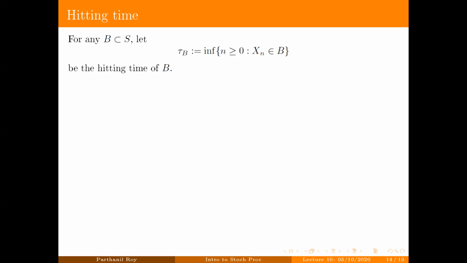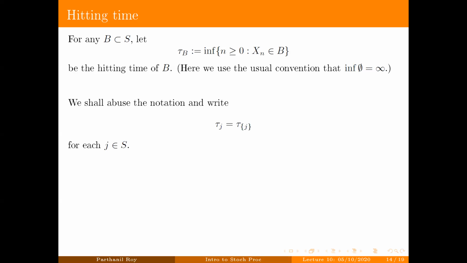It can actually so happen that the Markov chain may miss the set B. Whenever that happens, we'll make it infinity, in the sense that we'll use the convention that the infimum of an empty set is infinity. So whenever the Markov chain never hits B, we'll just make this infinity.